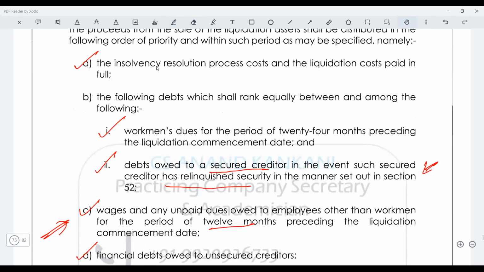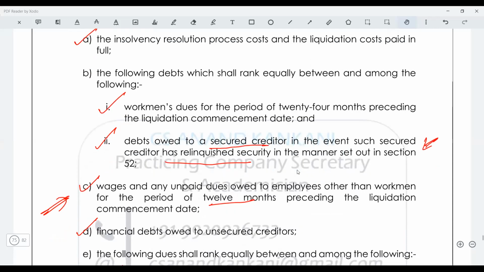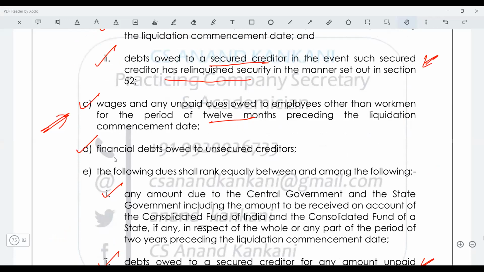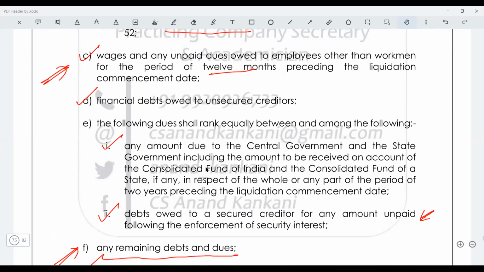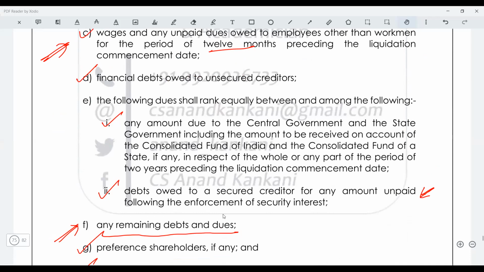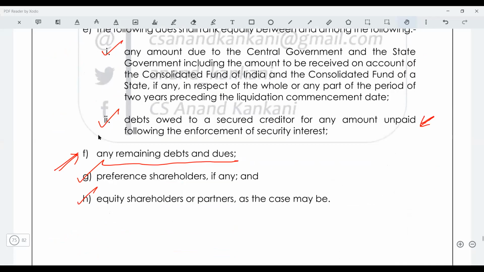So try to remember this: the insolvency resolution process cost and the liquidator remuneration, then the workman dues for 24 months along with the debts due to the secured creditor who has relinquished the security interest, thereafter wages and salaries for the 12 months, financial debts to the unsecured creditor, and then the government dues and also the dues to the secured creditor for any deficient or under realization of the assets. Thereafter, the debts to the other creditors, then preference shareholders, and then last to the equity shareholders, or in case it's an LLP, then to the partners.